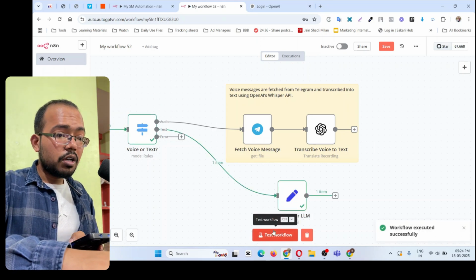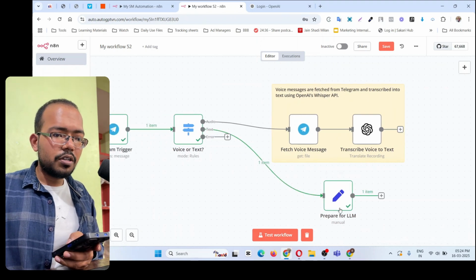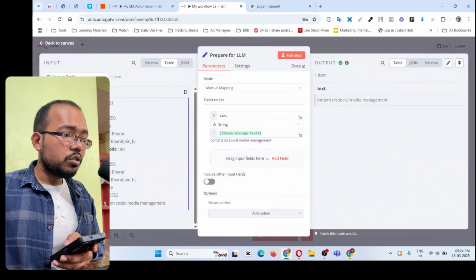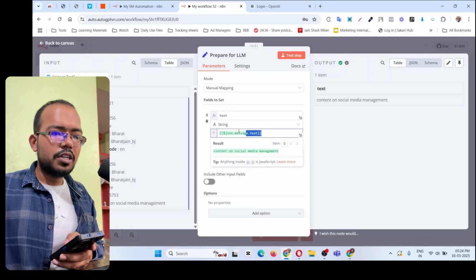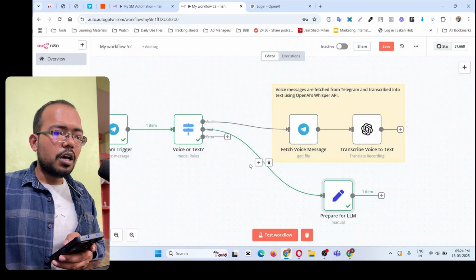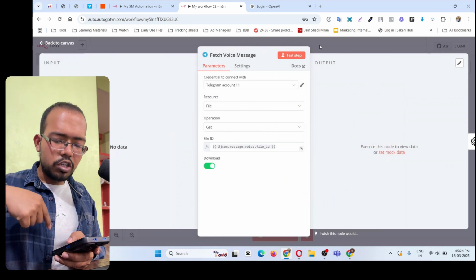Now you can see it executed till here. You see this tick mark, it means it executed without error. If I go inside this and scroll till here, this is a text. So you simply have to drag and drop this over here to get this data. Now for voice message, we don't have any data yet, so I will give the voice input now.